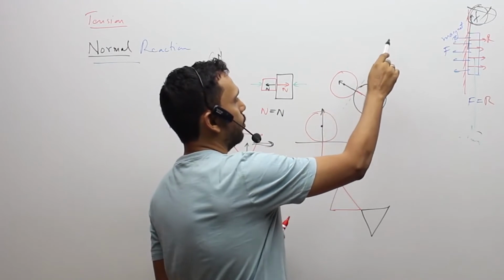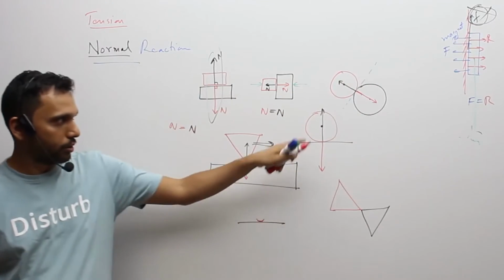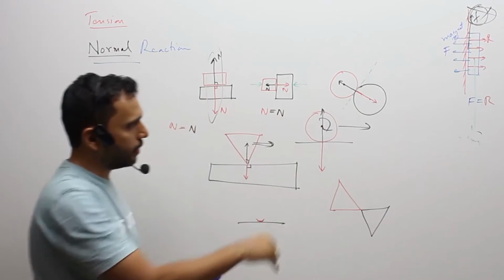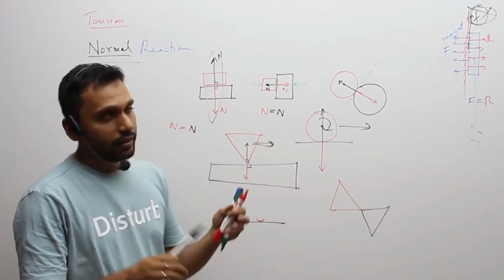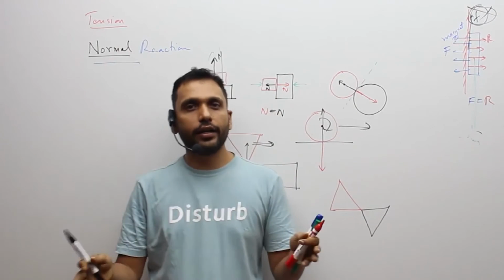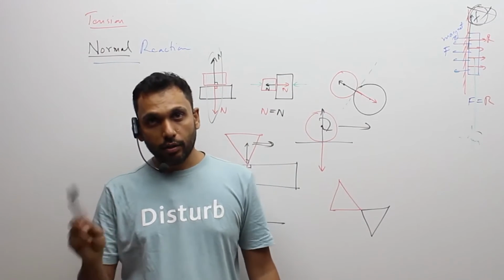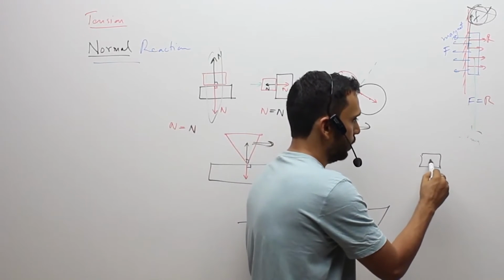Here also, if they are pressing on each other, how the motion is happening is not the question. Whether this body was ultimately going to go that way or whichever way, the normal force is going to be this way. Here also, maybe this body was rolling on a surface. The normal force, action and reaction will be the way it is shown. So that's your normal action and reaction. They are equal and opposite, acting on two different bodies. It is not acting on the same body.